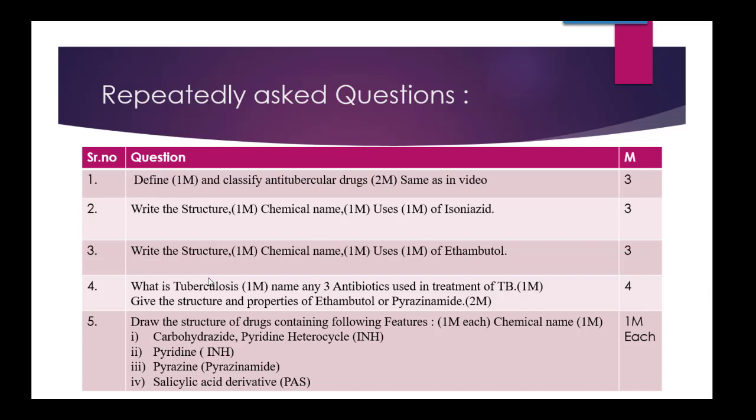Then give the structure and properties of ethambutol. Now see here, structure was asked previously also, but here they have asked properties also. So you are supposed to give the structure and properties of either ethambutol or pyrazinamide. Likewise this question was asked in an earlier examination. The marks distribution: this question is for 4 marks. Tuberculosis introduction is for 1 mark, quoting the names of the antibiotics is for 1 mark, then structure and properties of either of these 2 drugs is for 2 marks, structure for 1 mark and properties for 1 mark. This way it contributes 4 marks.